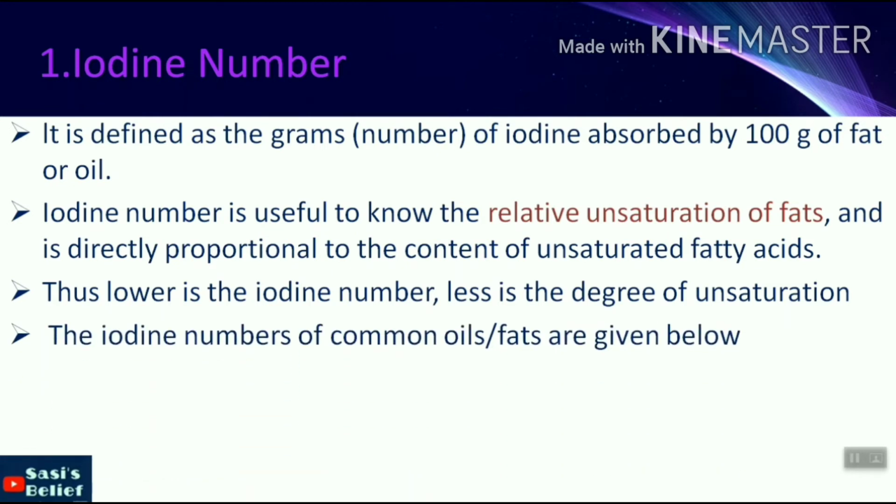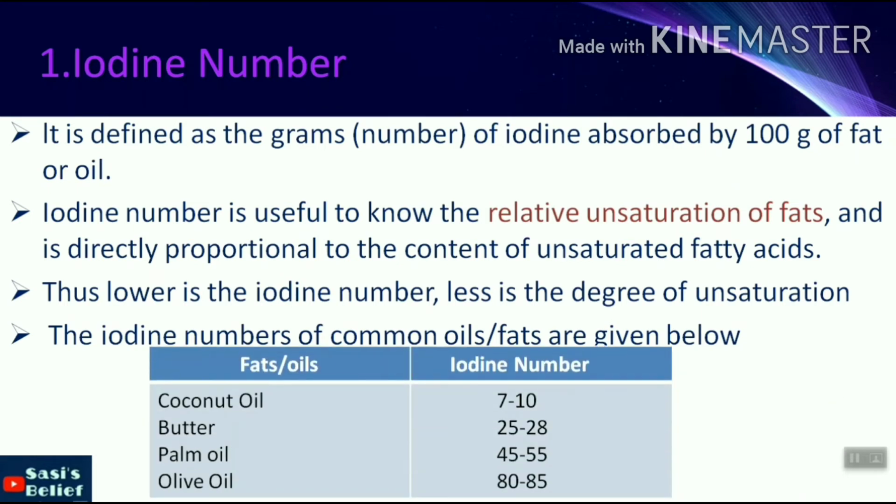Iodine numbers of common oils and fats are given below. Let's see, coconut oil contains only 7 to 10 iodine number, whereas butter is 25 to 28, palm oil is 45 to 55, olive oil is 80 to 85. So coconut oil has a low iodine number, so a low degree of unsaturation. That's why worldwide coconut oil is one of the best edible oils.